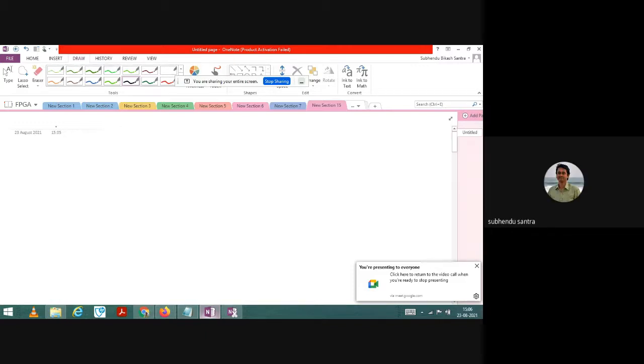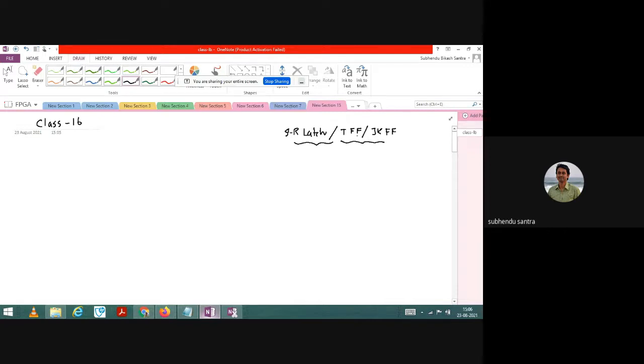Okay, so today is class 16. In previous consecutive classes, you learned how to write a program for the SR latch, the T flip-flop, and also the JK flip-flop. Now you can apply this knowledge to implement flip-flops when you need to implement a sequential circuit. So today's class is about model-based implementation